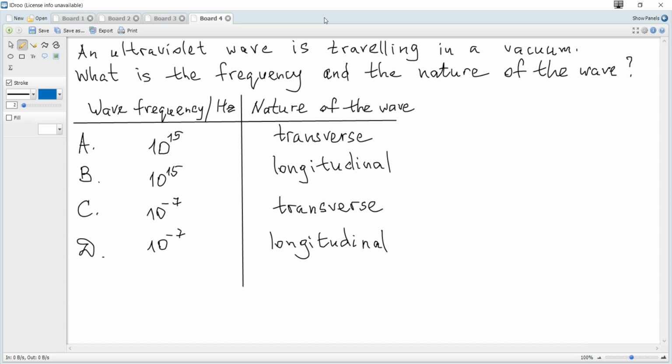An ultraviolet wave is traveling in a vacuum. What is the frequency and the nature of the wave? Ultraviolet wave, it's an electromagnetic wave, and definitely it's a transverse wave.